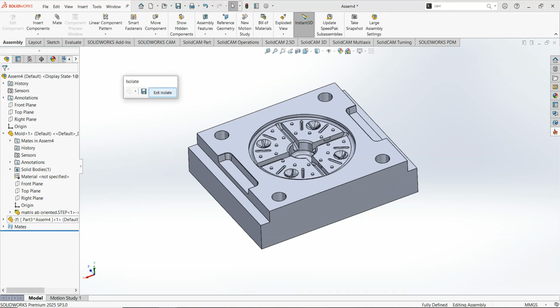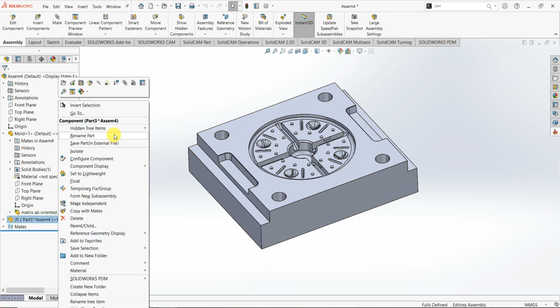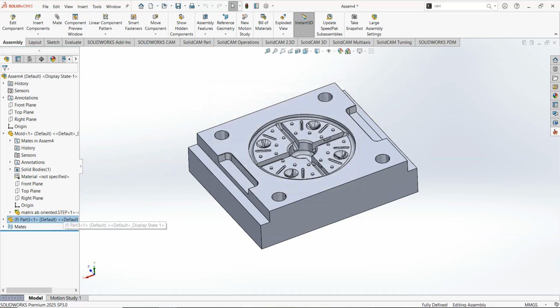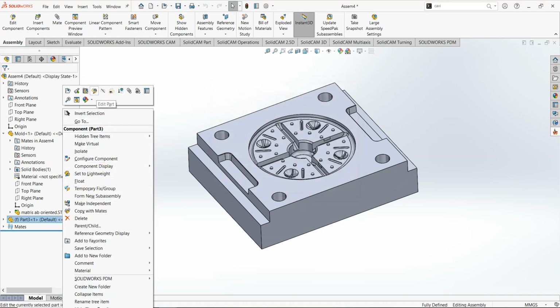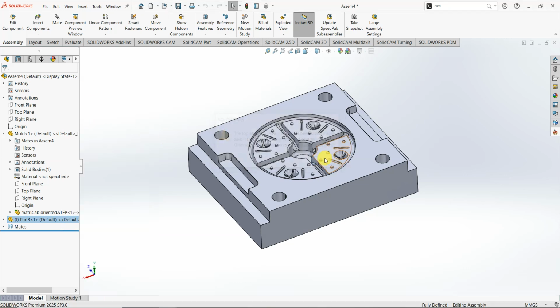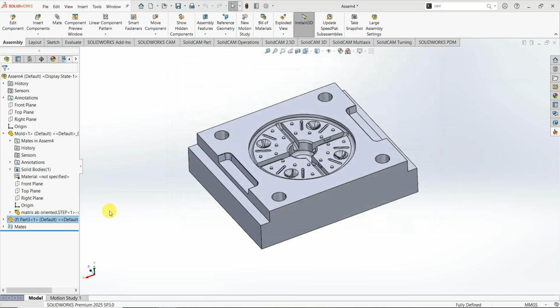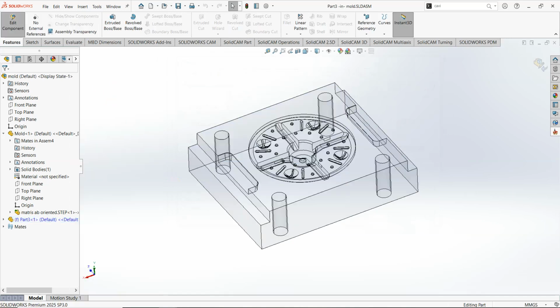First, I need to save the part in the location of the assembly. Then try to edit the part. We need first to save the assembly. I call it the mold, save, and now we are able to edit this part.